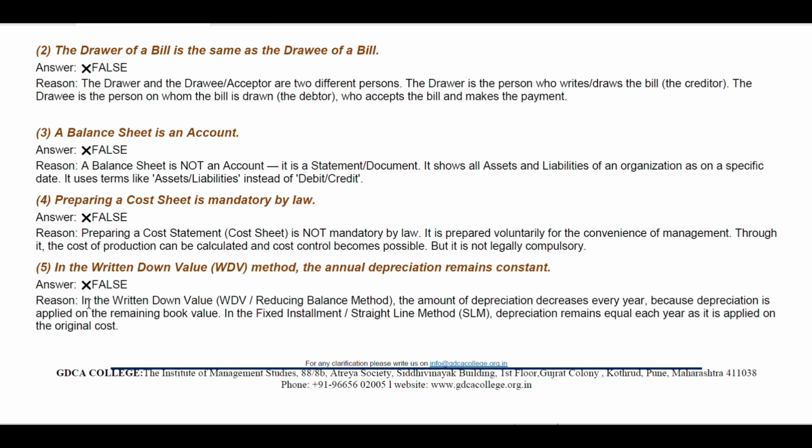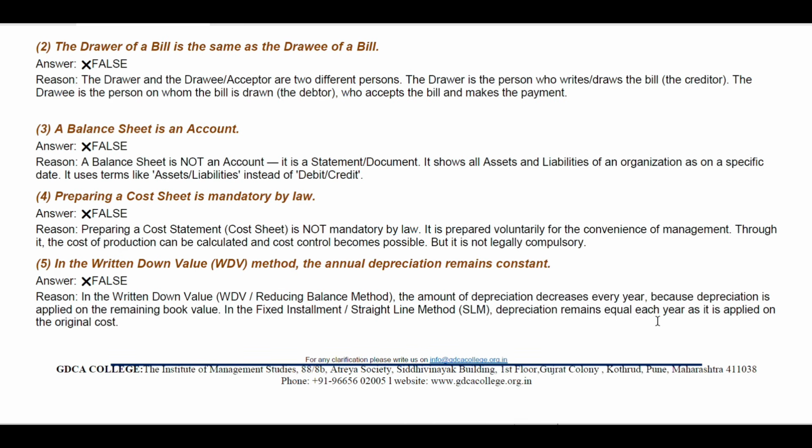Why? Reason: in written down value, that is WDV, reducing balance method. Again, this is a new term actually, reducing balance method, or a modern term, you can say. The amount of depreciation decreases every year because depreciation is applied on the remaining book value. In the fixed installment, straight line method, that is SLM, we just saw that depreciation remains equal each year as it is applied on the original cost, that we have seen in the computer account. Just we create that one.